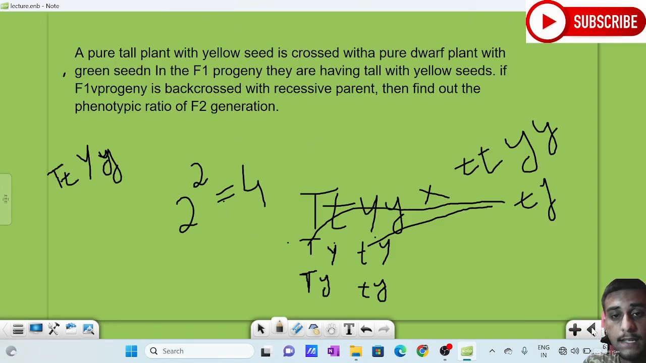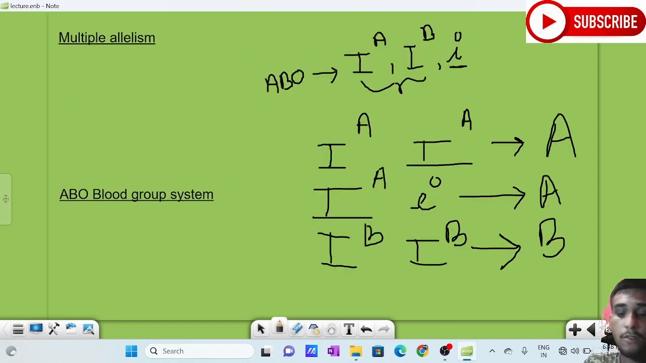So this is the concept of multiple allelism. The presence of more than one allele in a population is known as multiple allelism. That is according to the gene.